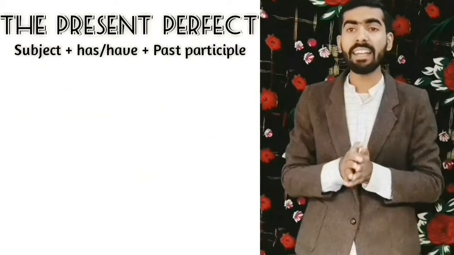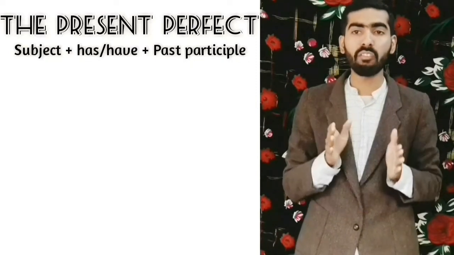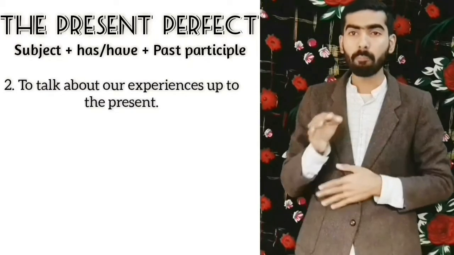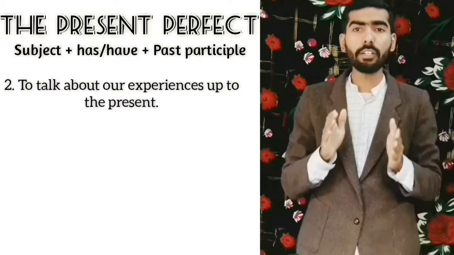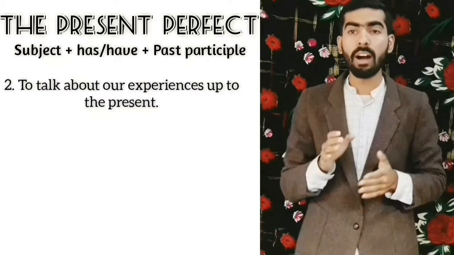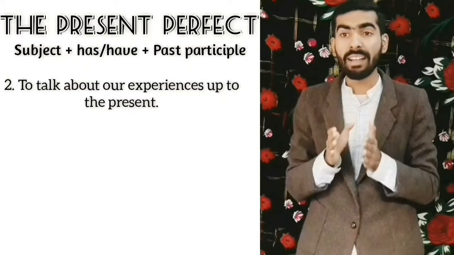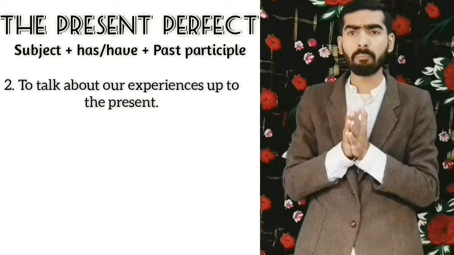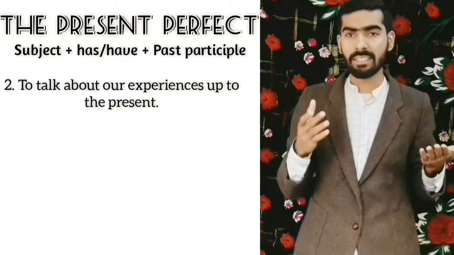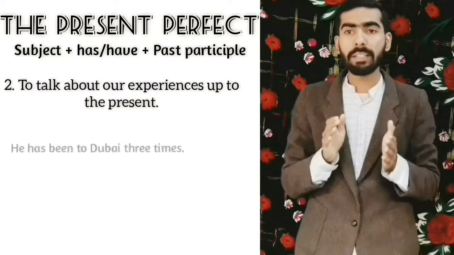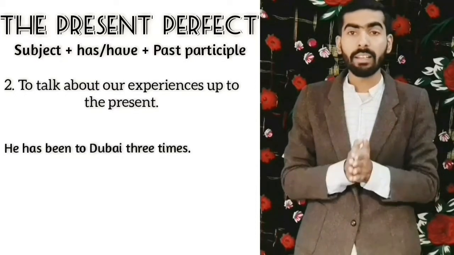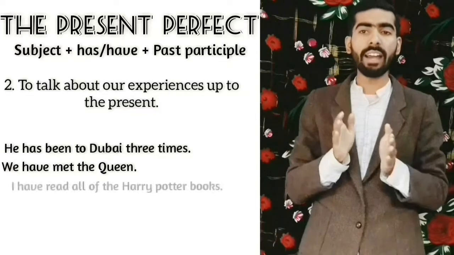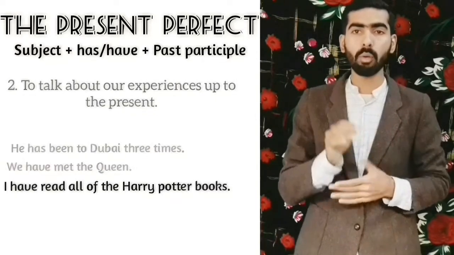The second way that we use the present perfect is to talk about our experiences up to the present. When we do this, we do not talk about exactly when something happened. We are just generally telling somebody about our life experiences. For example, he has been to Dubai 3 times. We have met the Queen. I have read all of the Harry Potter books.